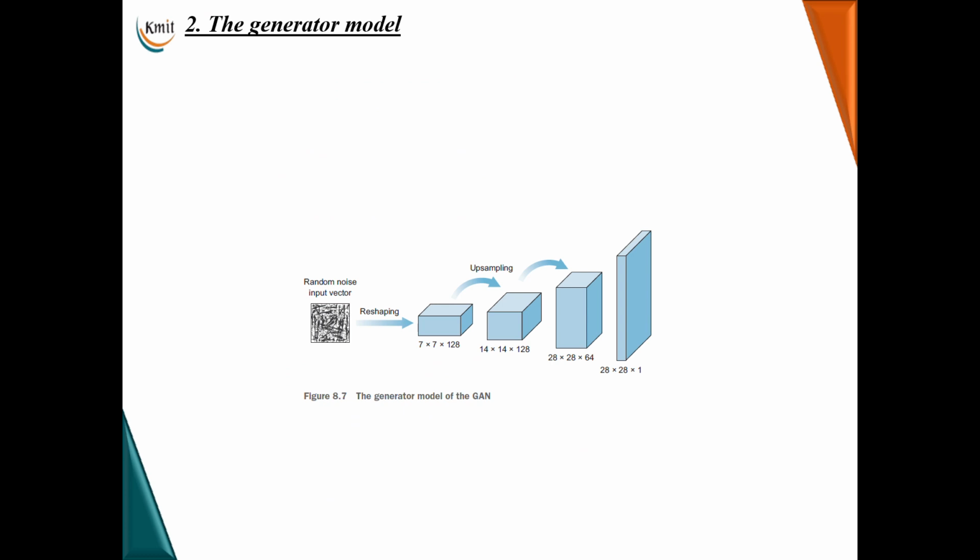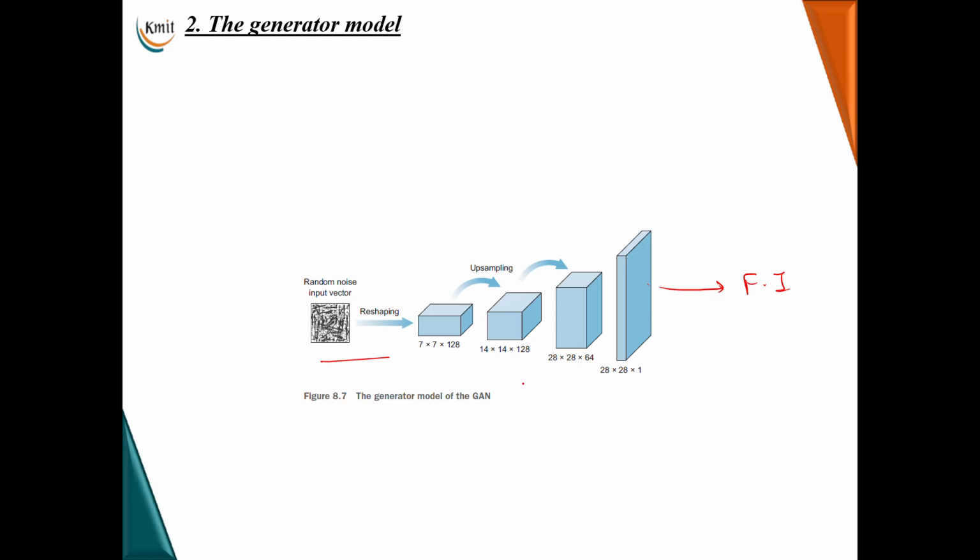Coming to the generator model. So what will a generator model generate? It will generate fake data that represents a replica of the original image. The generator model will take some random noise or random data and will try to mimic the training dataset to generate fake images here. The goal of the generator, as I told you, is to fool the discriminator by trying to generate images that are perfect replicas of the training dataset.